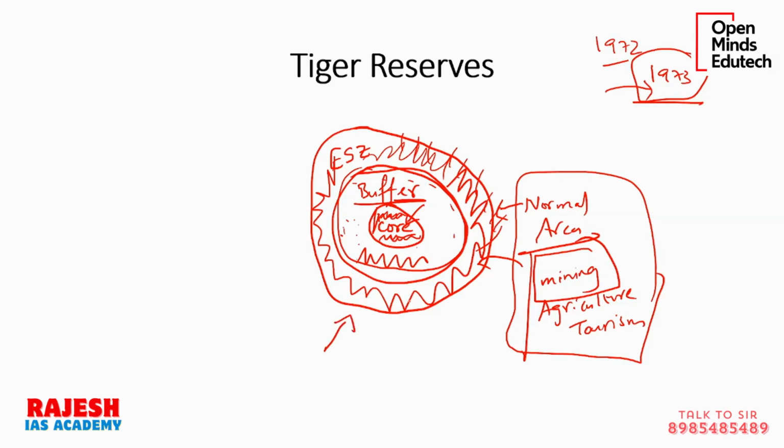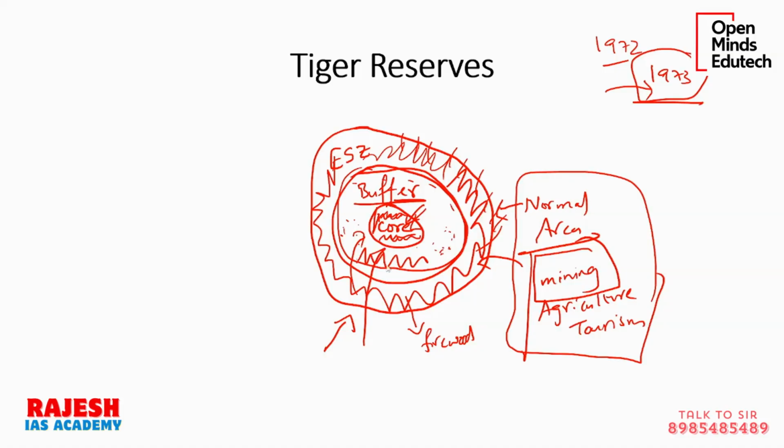Here, in the ecological sensitive zone, maybe some communities may be allowed to collect firewood. They may be allowed to do some agriculture, or some limited mining may be allowed. In the buffer, restrictions will increase. Mining completely banned, agriculture completely banned, maybe still firewood collection may be allowed here. Tourism may be allowed here. Now in the core, everything is banned. Tourism is not allowed, agriculture is not allowed, firewood collection is not allowed, mining is not allowed. So as you go on inside, restrictions keep on increasing. This is the broad structure.